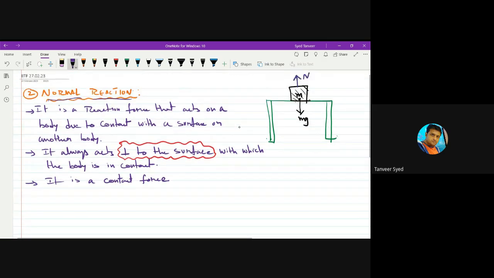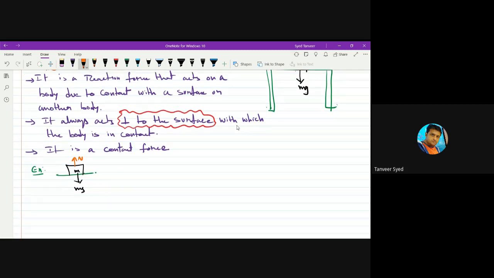Then, if you take some examples, simple example, this is a surface. This is a body of mass m. Its weight is mg. Its normal reaction on this is N. How much is N? N is equal to mg here, because the body is at rest.